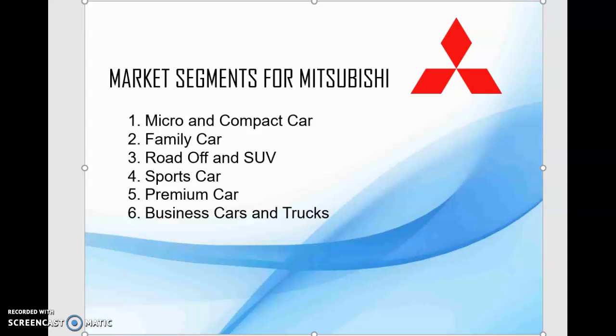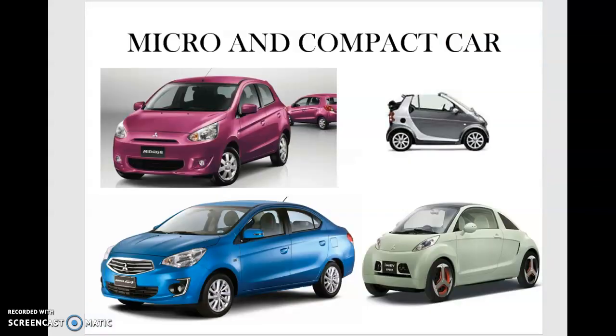So, dear students, you had seen that the company has created its market segmentation on the basis of the various categories or types of the car which are produced by it, considering the requirement of the different customers: small cars, family cars, SUVs, sports cars, premium cars, then business cars, and the loading vehicles called trucks, which are to be sold by the company. Now see here that micro and compact car models are given here.